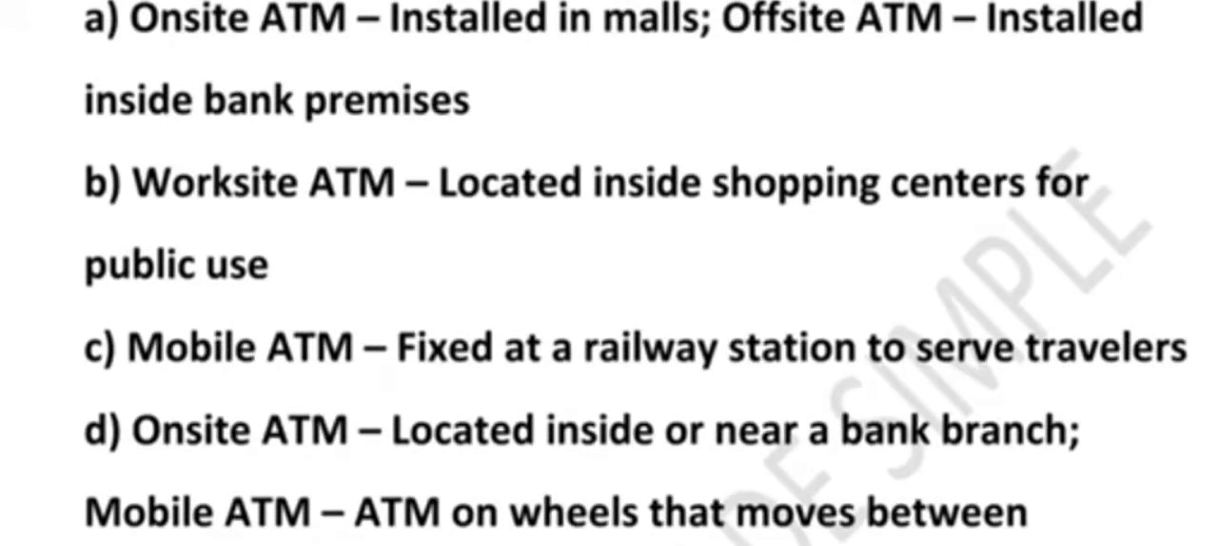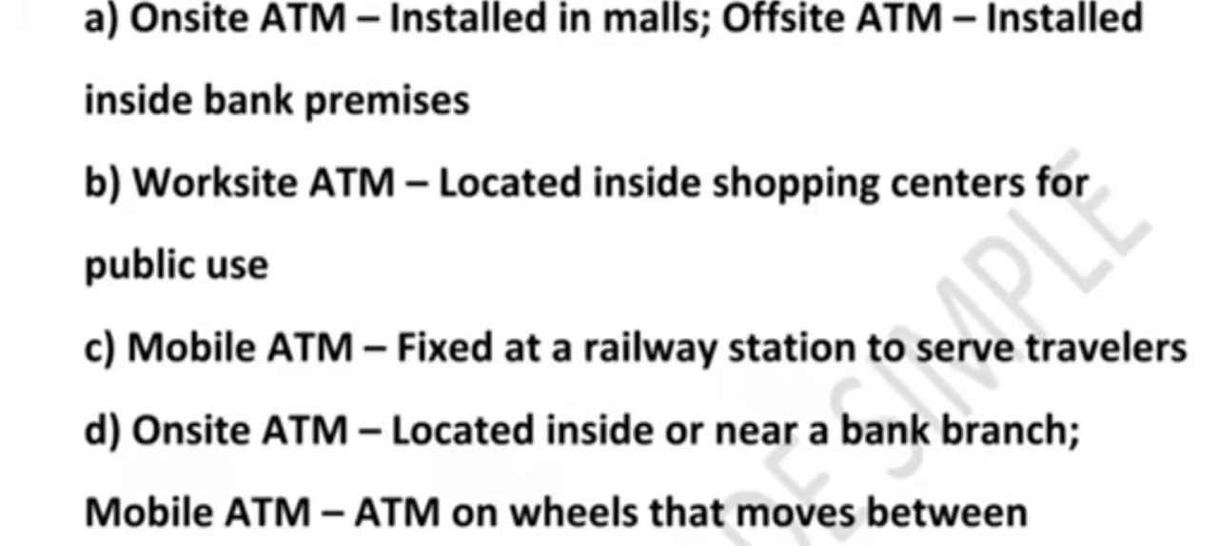Option A says on-site ATM installed in mall, off-site ATM installed inside bank premises. Completely wrong. These terms are reversed. Malls are off-site, bank premises are on-site. Option B says worksite ATM located inside shopping center for public use. Again wrong. Shopping centers are for the general public. Worksite ATMs are installed inside offices or factories only for employees, not the public.